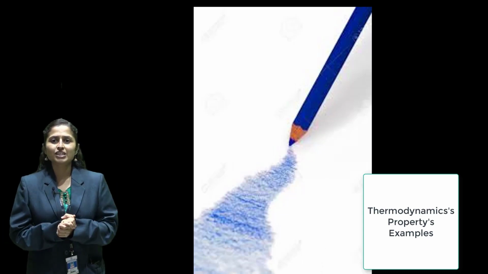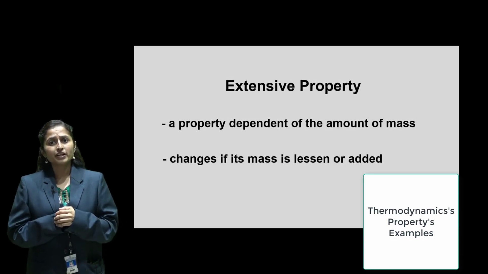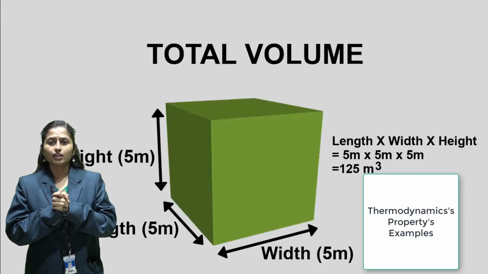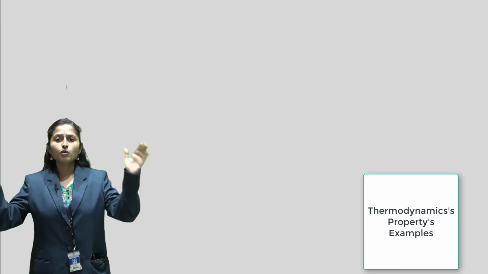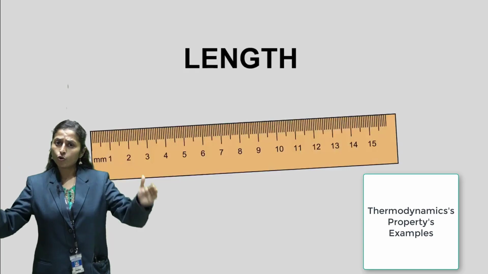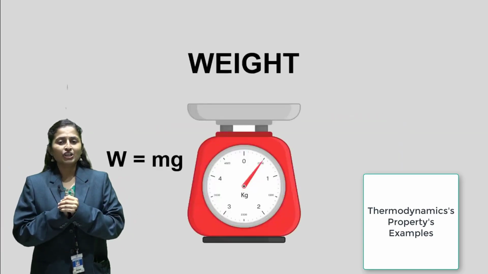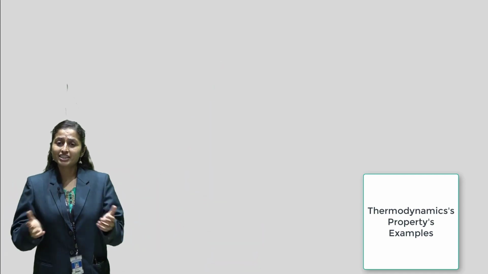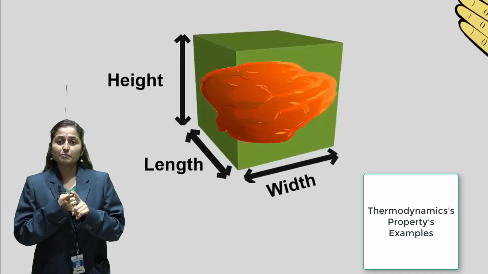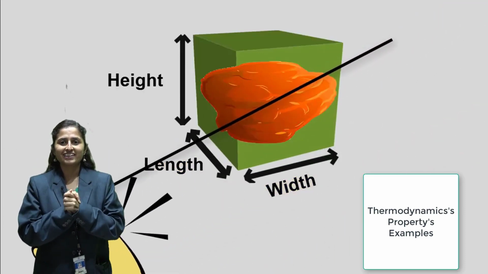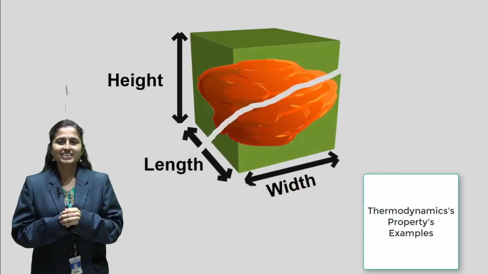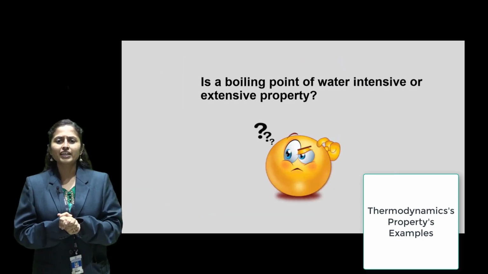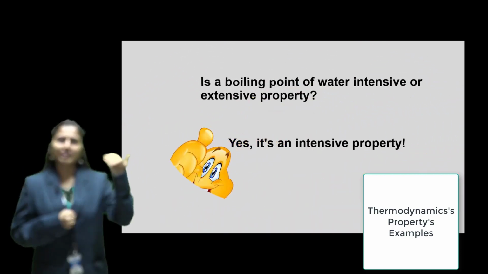Let us move to the extensive property. What are extensive properties? Extensive properties are the properties which are dependent on mass. Now if we consider the volume of a classroom and the volume of a whole college building, will they be the same? No. Volume of a classroom is different and volume of a whole college building is different, because volume is dependent on the amount of matter present in it. Such properties are extensive properties.